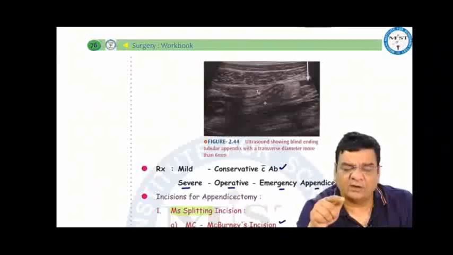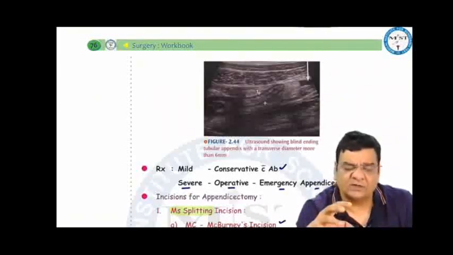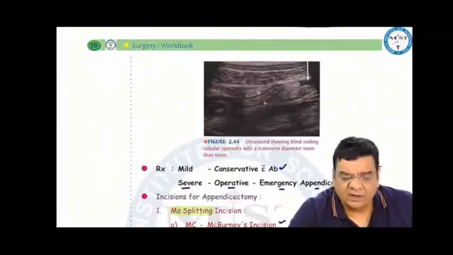Since we are not cutting the internal oblique and transverse abdominis muscle, the strength of the muscles is better and the chances of hernia after surgery would be less. So muscle splitting incisions would give a better strength in the right iliac fossa as compared to cutting these muscles like in muscle cutting incisions. There are two muscle splitting incisions, McBurney's or gridiron, and Lanz incision.